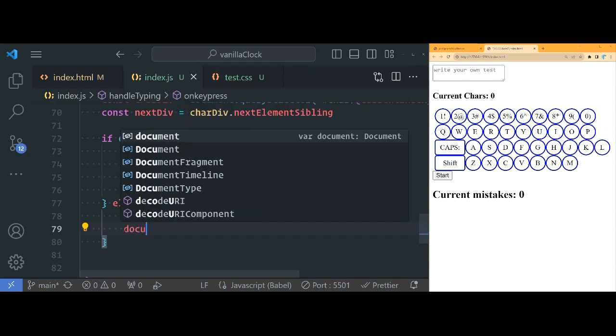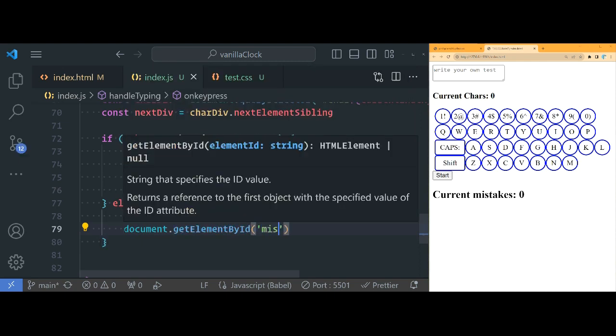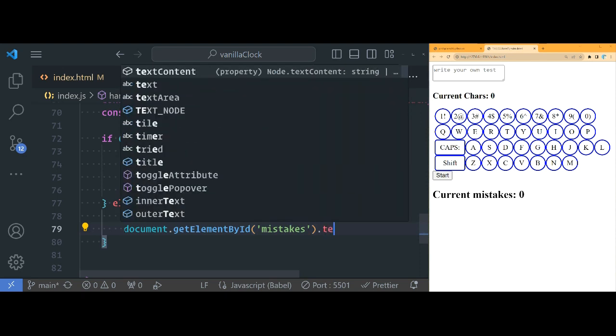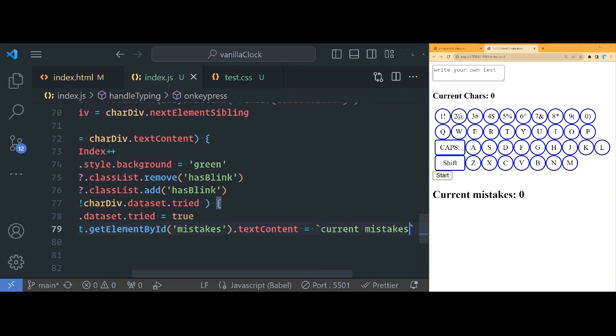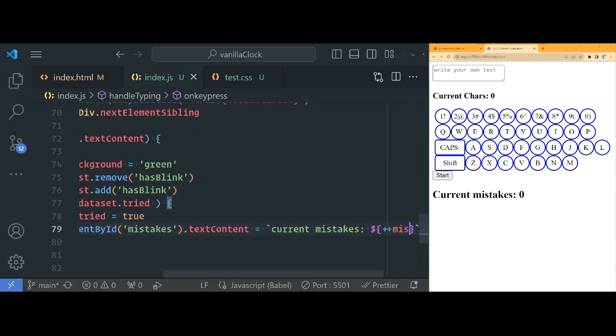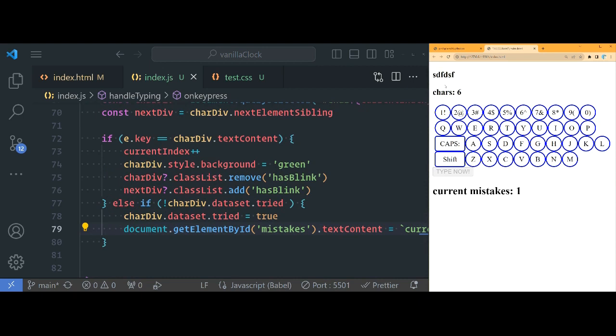So document dot getElementById, mistakes. I hate my new keyboard, I'm not used to it. Text content is equal to current mistakes, and then plus plus mistakes. Okay, so let's try it again. All right, so now if we miss it, it doesn't go up. It's waiting for you to fix it to get it green. And now if I miss the D, then it goes up by 1. So now it's 2. Okay, if I miss it again, then it's 3.